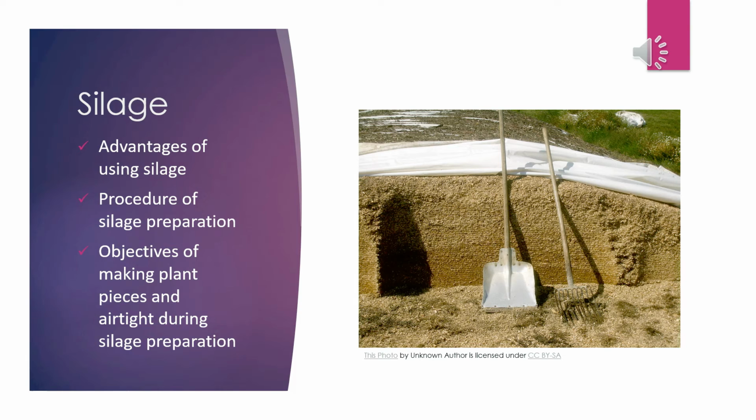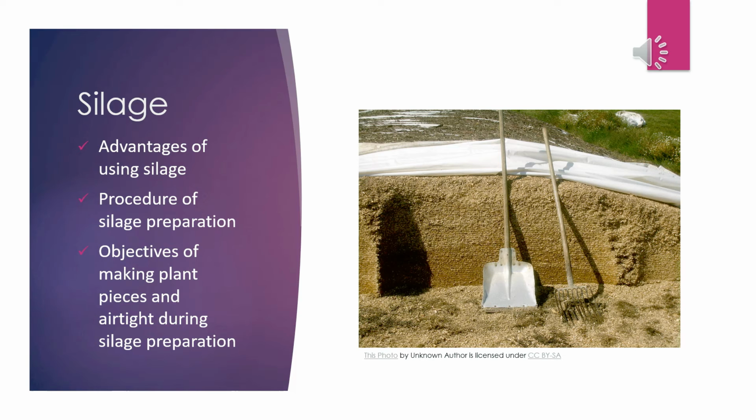Now we are going to discuss the advantages of using silage. Silage maintains nutritive value for a long time, and grasses can be supplied to livestock as effective feed by cutting them at the proper stage. Loss of nutritive value is lower compared to hay. Maximum use of grassland is possible by making silage. Silage can also be prepared in cool and humid weather.